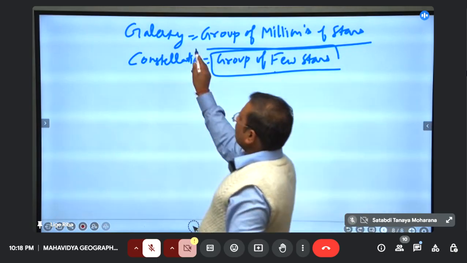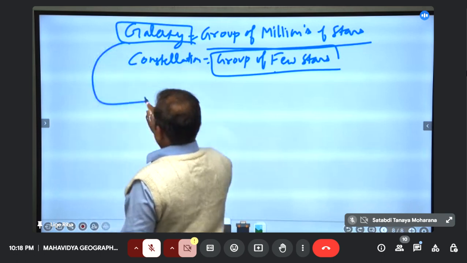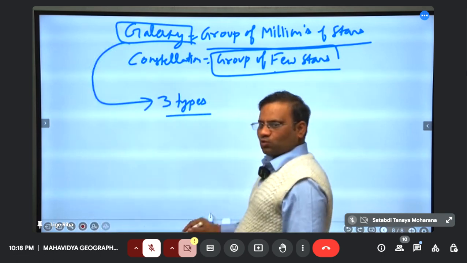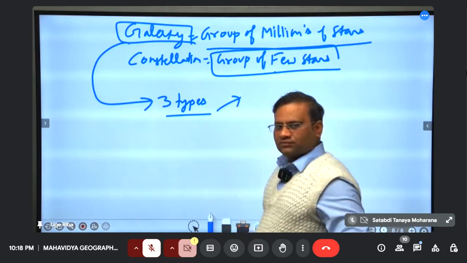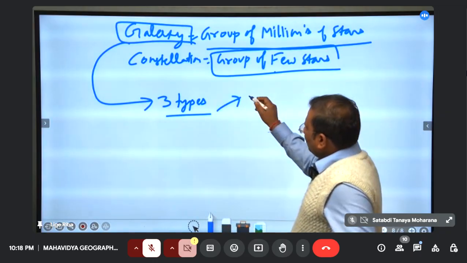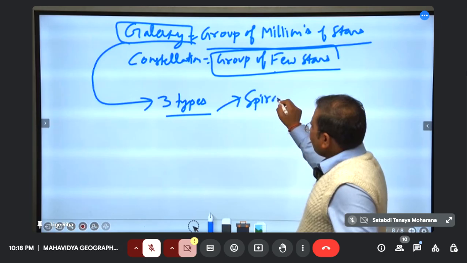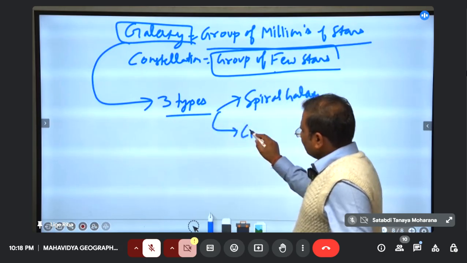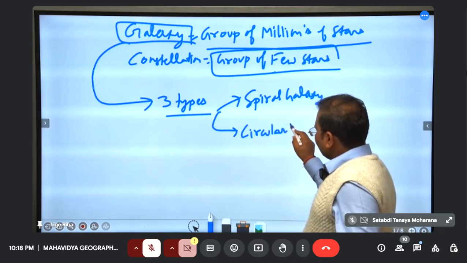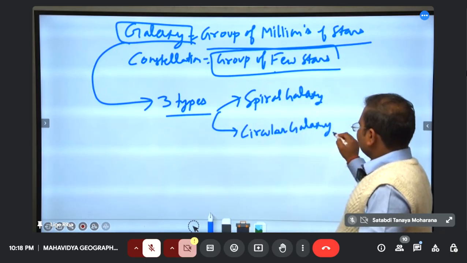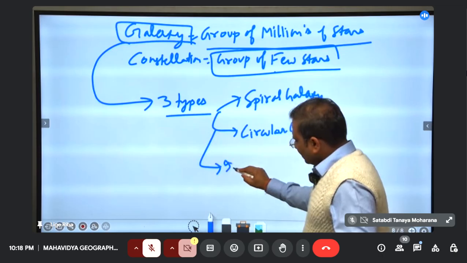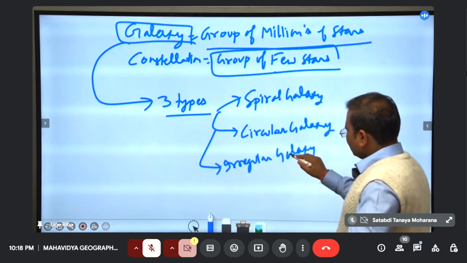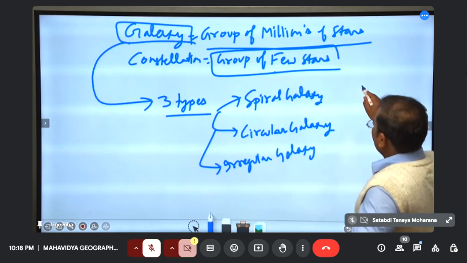So these galaxies are of 3 types on the basis of their shape. What are these? Number 1 is called spiral galaxy. Second is called circular galaxy. Third is called irregular galaxy. See, spiral galaxy like this way.